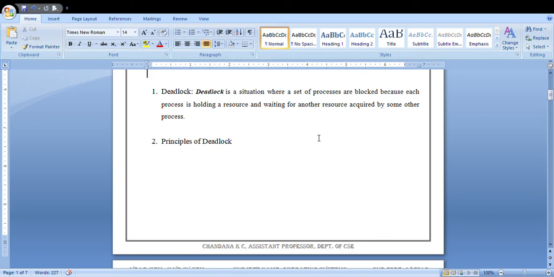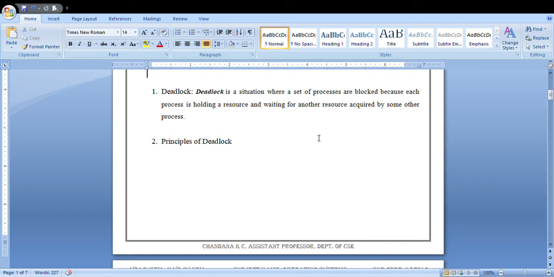In deadlock you will have resources of two types. One is reusable resource and another one is consumable resource. What do you mean by reusable resource? If the operating system allocates a resource to a process, once the process is executed completely, it has to release that resource, which can then be used by other processes.